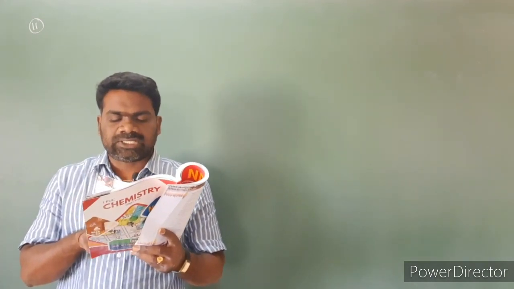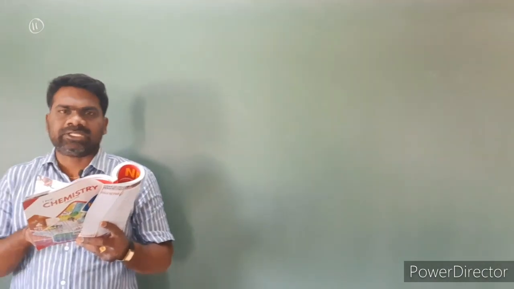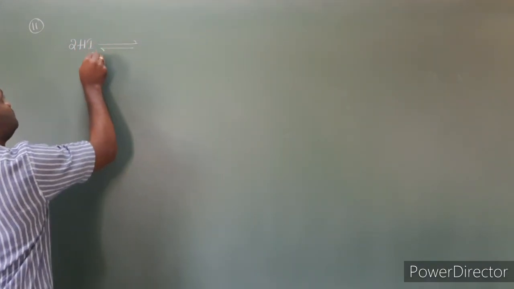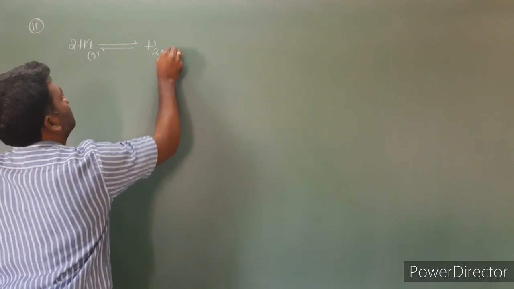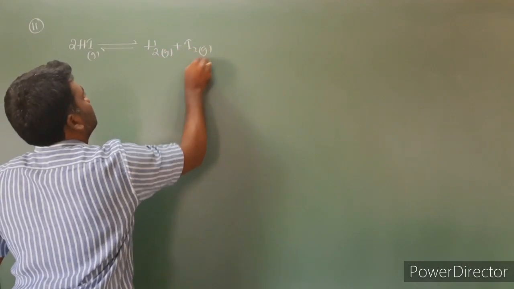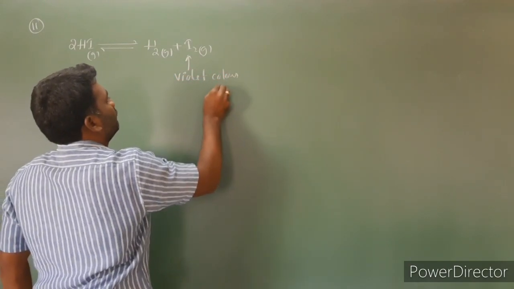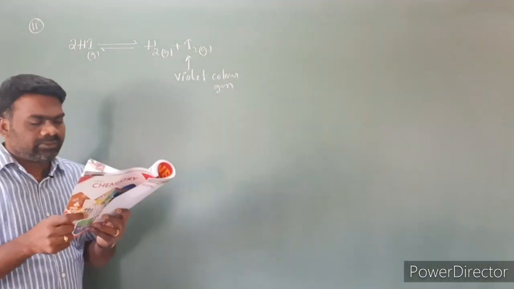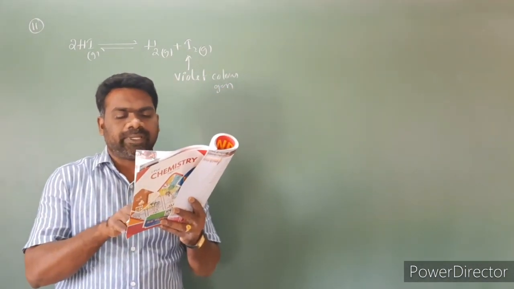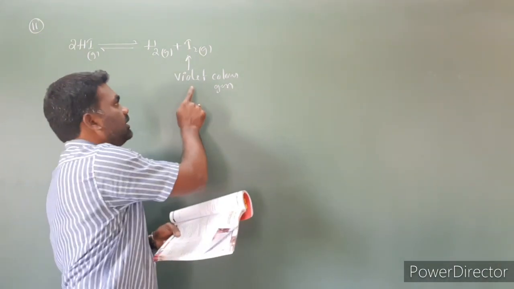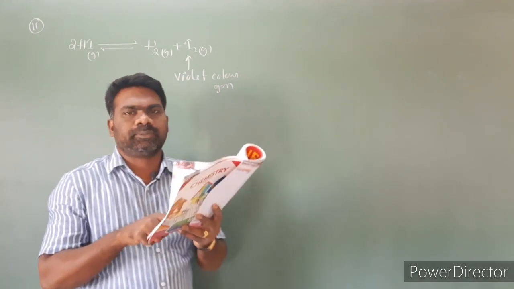Third option, 2HI gives rise to H2 plus I2. Here HI is a colorless gas and hydrogen is a colorless gas. Iodine is a violet colored gas. So 2HI gives rise to H2 gas plus I2 gas, and here iodine is violet in color. So for the question, which of the following reactions can be followed by its color change, the third option, 2HI gives rise to H2 plus I2, is correct because iodine is a violet colored gas. Question number 11, third option is correct.